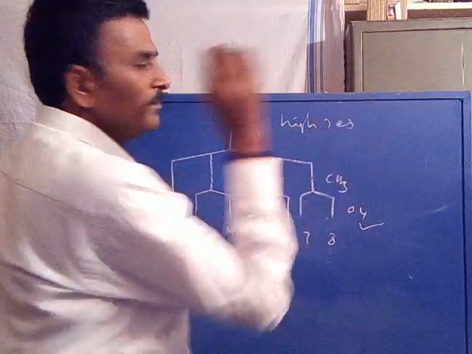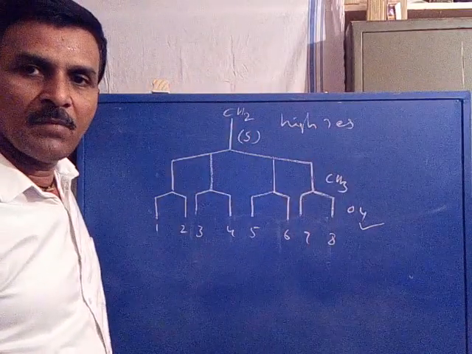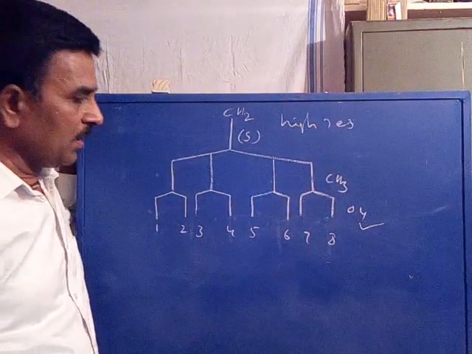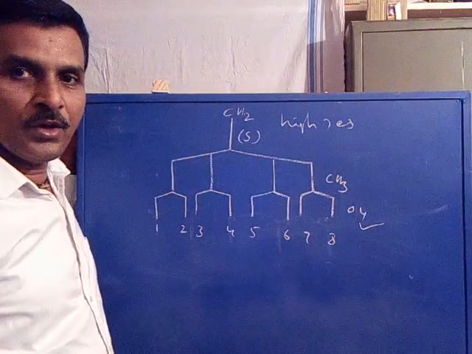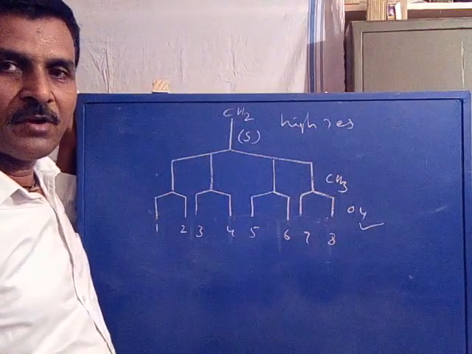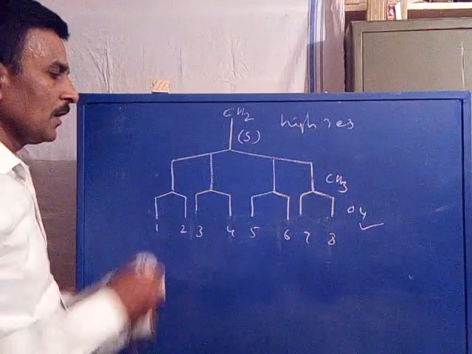High resolution NMR spectrum of ethyl alcohol. Octet is the high resolution, quintet will be the low resolution. The actual resolution will be octet. Now,